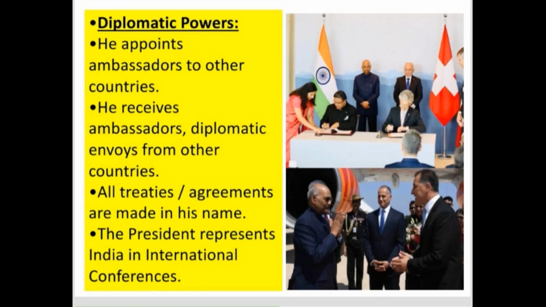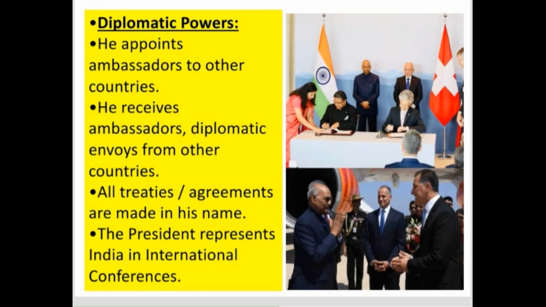So he appoints ambassadors to other countries. In the modern world, each country will have an ambassador, that means a messenger of its own country in other countries. For example, if you take India and the United States, an ambassador of India will stay in the United States, and he will be mediating the relations between India and the United States at the root executive level.